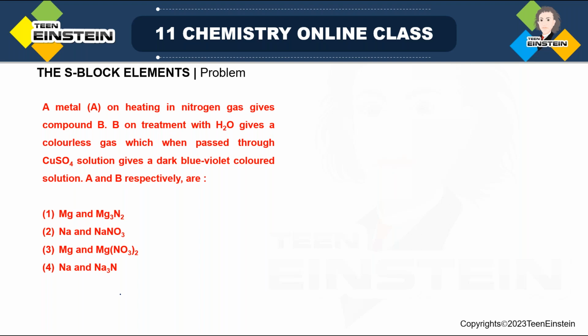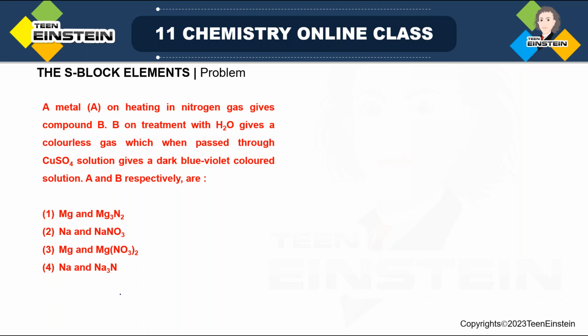Once we finish this, next we will see the anomalous behavior of the first element, which is beryllium, and what the similarities are between beryllium and the other element, aluminium, because they are related to each other by a diagonal relationship. And if time permits, we can also discuss some important compounds of magnesium and calcium.